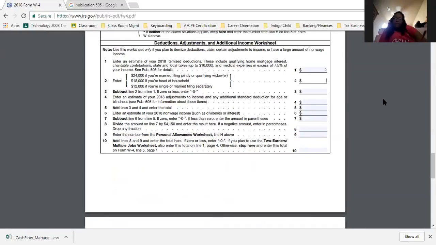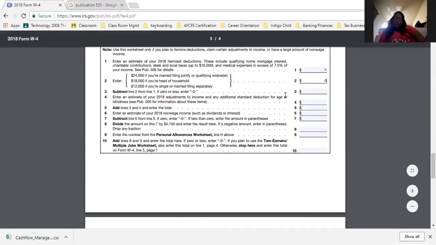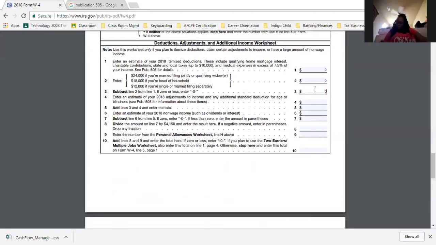All right, so now let's keep going. So I'm putting a 0 here. So line 3 says this: subtract line 2 from line 1, and if it's 0 or less, you enter 0. So you subtract line 2 from line 1, and if it's 0 or less, you put a 0 there. That's how you fill out those first 1, 2, and 3.